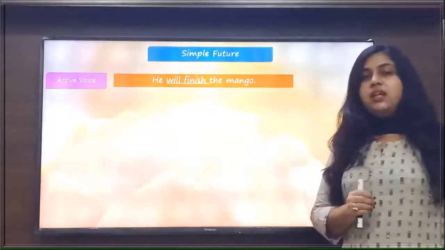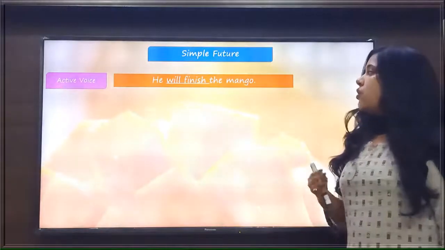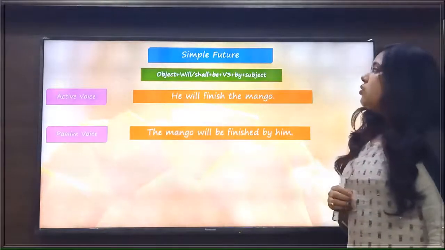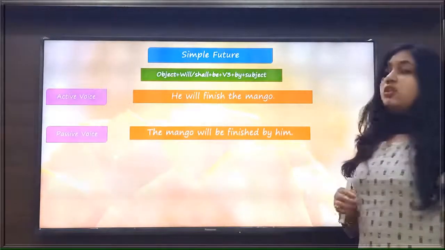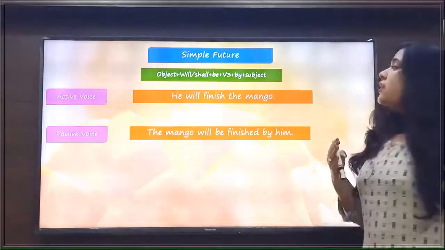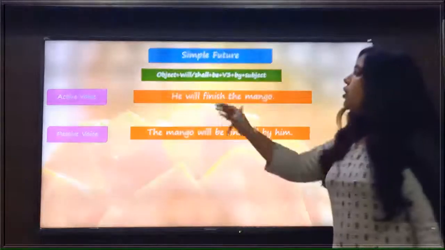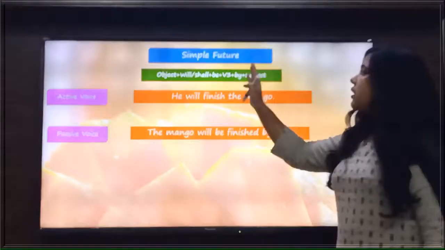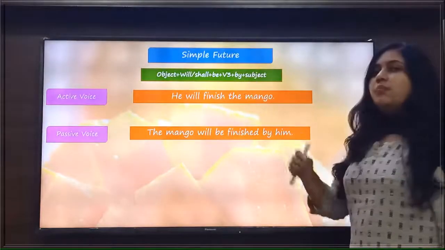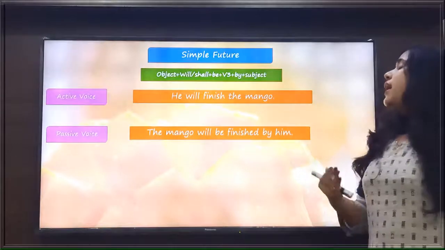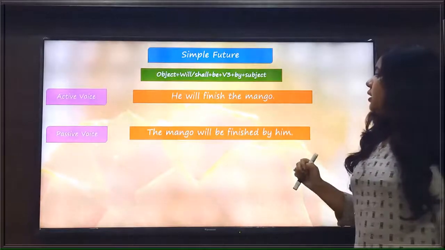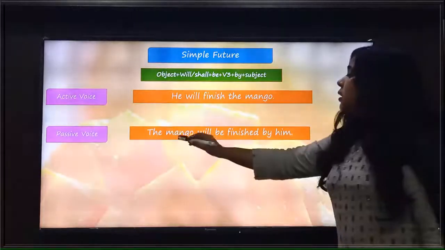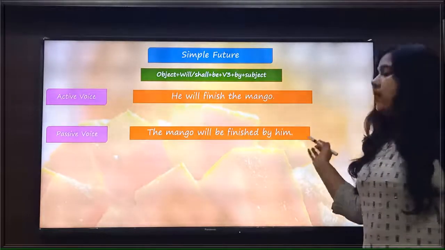Now we see the passive voice of this sentence. When we change this sentence into the passive voice, we use this formula: object plus will/shall plus be plus V3 plus by plus subject. When we apply this formula here, our sentence in passive voice is: The mango will be finished by him.